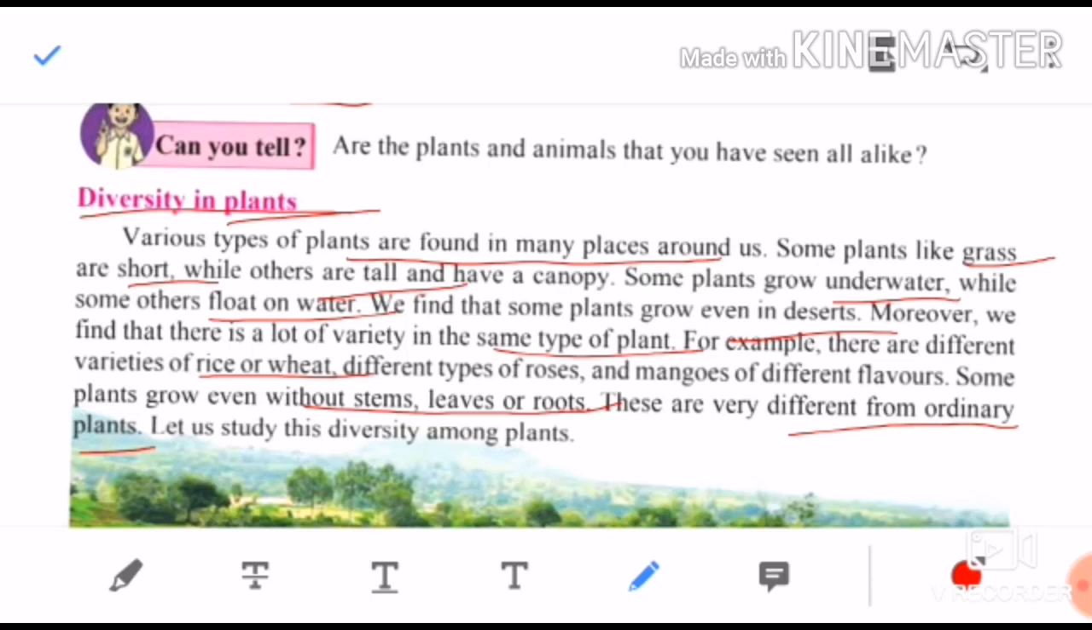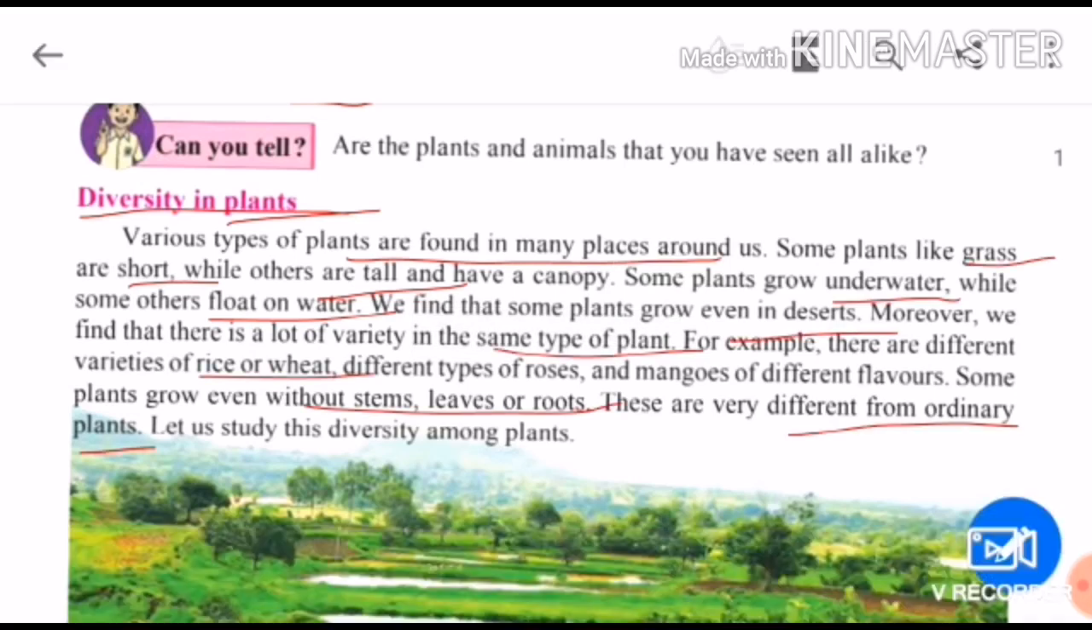So that is why we are going to study such different types of plants in this chapter. So let us study this diversity, some differentness, some variety in this chapter about plants and animals too.